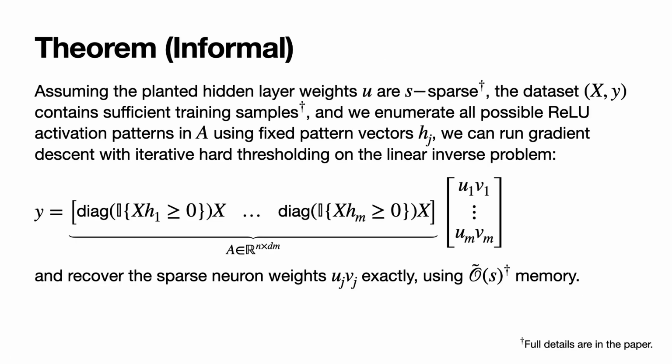Now we are ready for our main theoretical result. Assume that we are given a dataset of training examples capital X with labels y, and we are told that this dataset is consistent with some two-layer scalar output MLP with no more than s non-zero weights in its hidden layer. Then the resulting A matrix satisfies the conditions from compressive sensing that allow us to run iterative hard thresholding and recover the sparse network weights exactly, using working memory proportional to the number of non-zero weights. To our knowledge, this is the first theoretical result of its type, that gives both a recovery guarantee and an efficient algorithm for training sparse neural networks with limited memory.